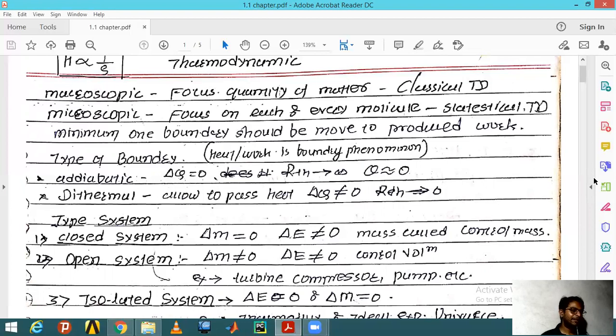Second is the open system. An open system is like day to day life, common things: we take something in and we emit something out, like air coming in. In thermodynamics, everything is coming in and going out. The mass is never constant, and the energy is also not constant.